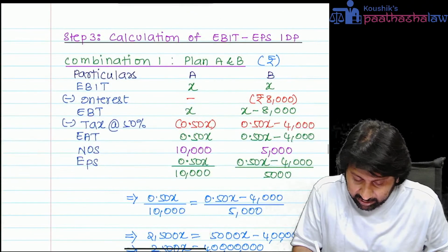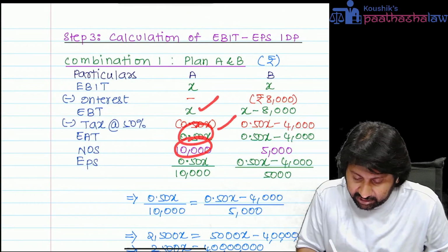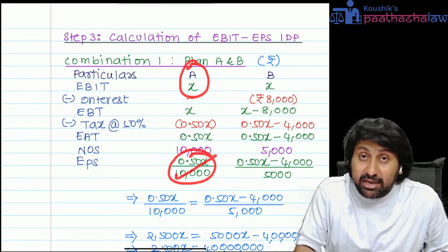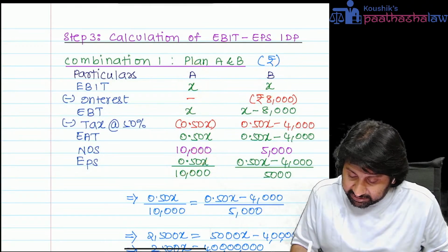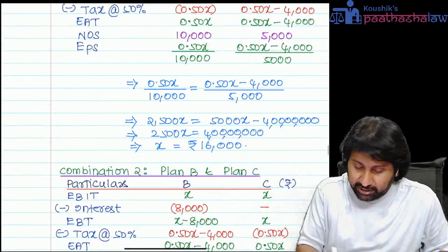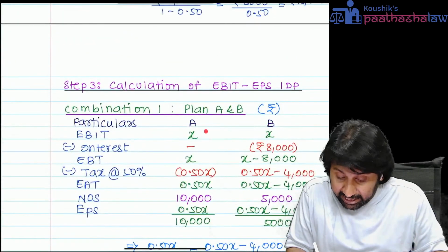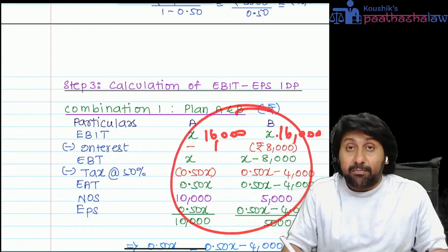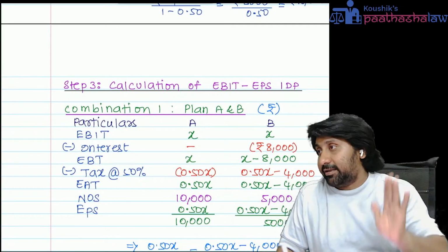Here I got X minus zero point 0.5, 0.5x, number of shares 10,000, so 0.5x divided by 10,000. This is the EPS under only equity option. Equity and debt option, it came to 0.5x minus 4,000 divided by 5,000. Equated, x equals 16. What is this x? If EBIT is 16,000, then EPS will be the same whether you finance by equity or by equity and debt.